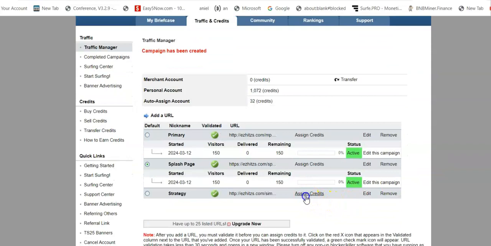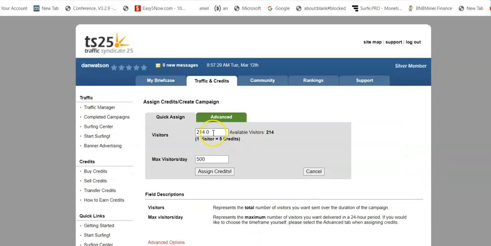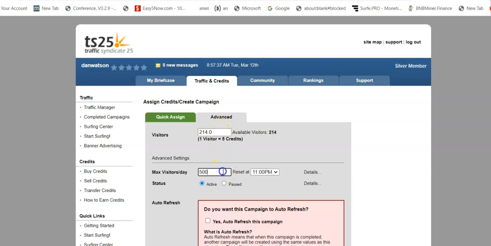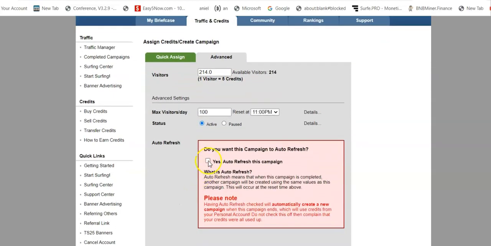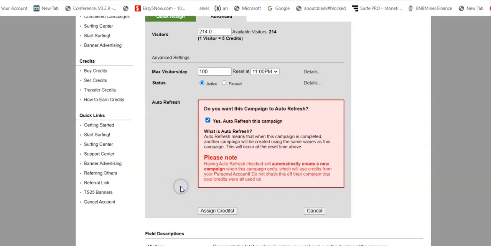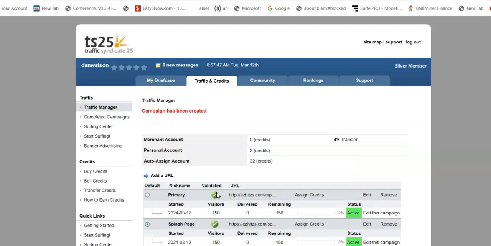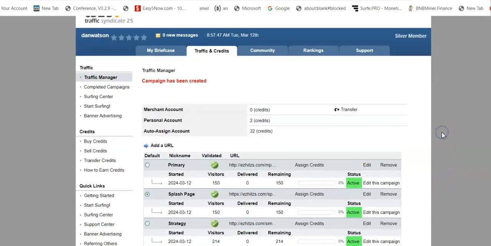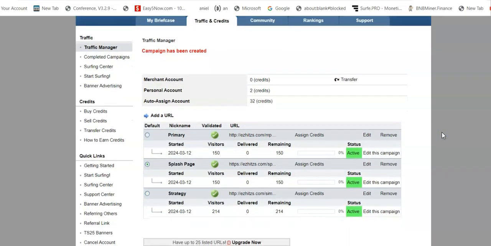And then we only have to do it one more time for this 3rd and last one. And we'll give this one all 214 of these visitors. Why not? Do it from this Advanced tab like they said to. Change this to 100 again. Leave that on active. Change that to yes. And then assign credits. All right, guys, that is all our special instructions.